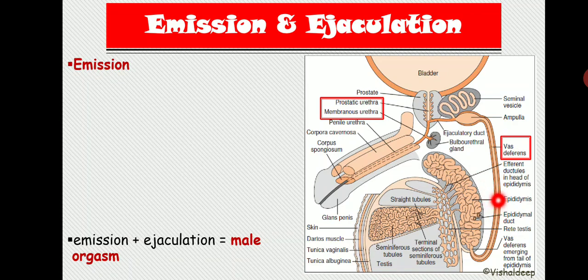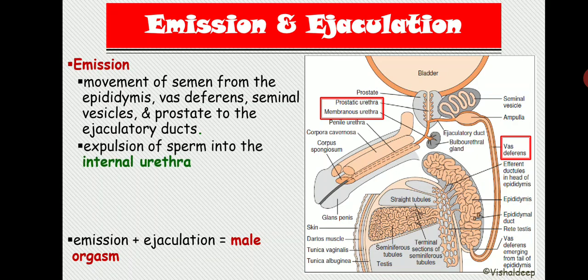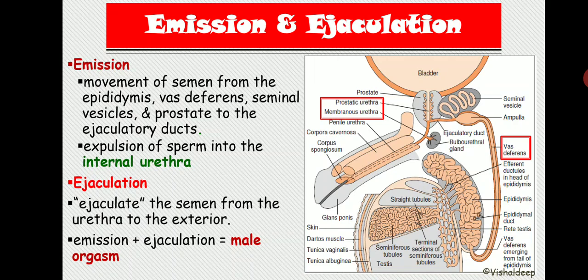So the movement of semen up to that level is known as emission, and the movement of semen outside the penis, outside the internal urethra, is known as ejaculation. Got it? So what is emission? Emission is the movement of semen from the epididymis, vas deferens, seminal vesicle and prostate to the ejaculatory duct. So emission is basically the movement of semen inside the male genital tract, the expulsion of semen into the internal urethra, right? Now ejaculation is the expulsion of the semen from the urethra to the exterior. That is known as ejaculation.